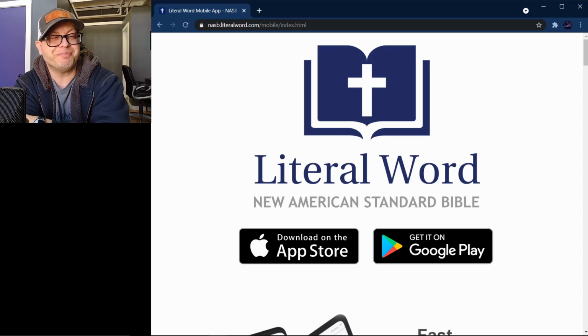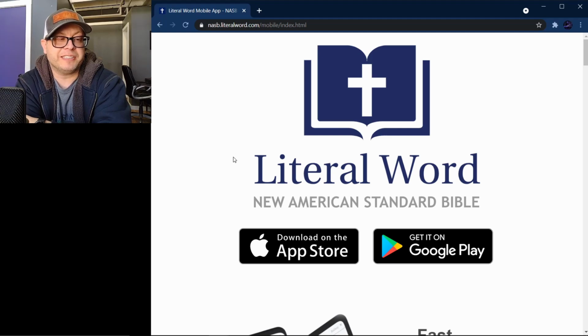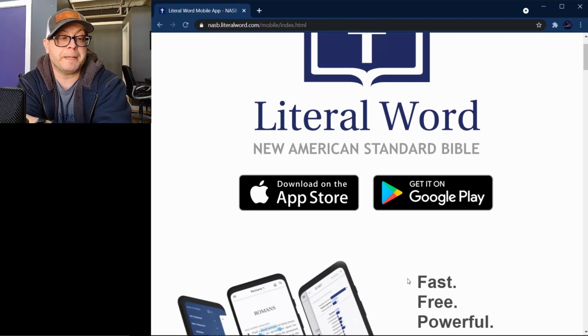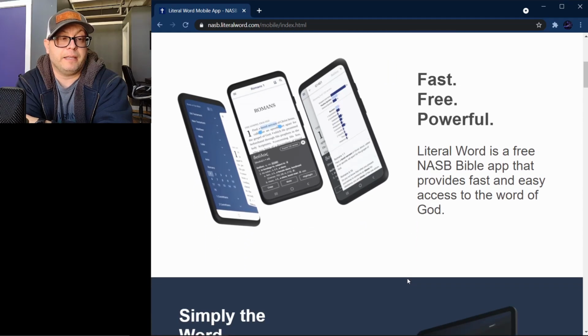So let's look at this Literal Word app a little bit here. It says it's available on the Apple Store as well as on Google Play. It is free. That is a wonderful feature of this, and I just love the fact that there are so many things available today for free, but this is definitely a great tool at no cost.